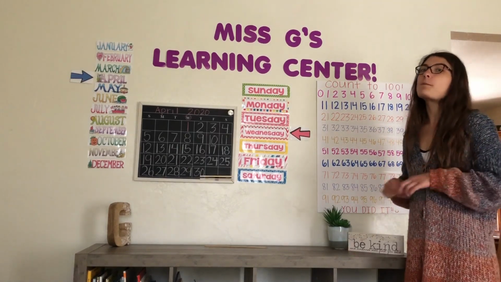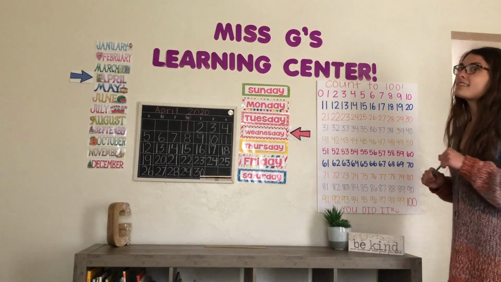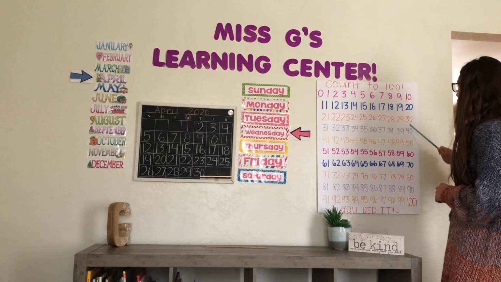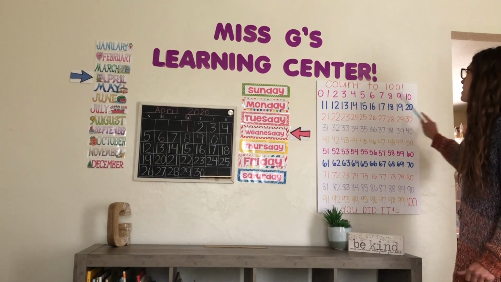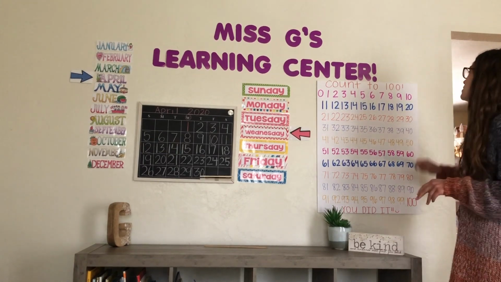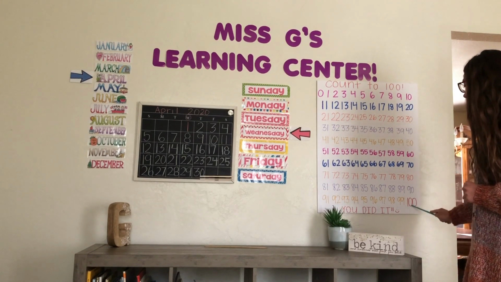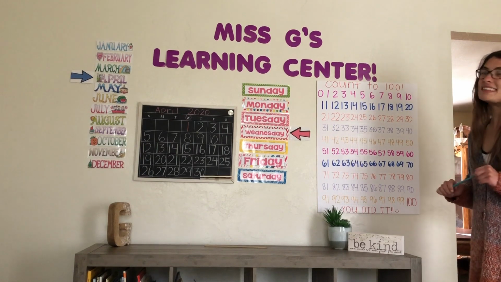So yesterday we counted our numbers by 5s. Today we're going to count by 10s. So this is going to be a lot quicker today than counting by 1s. So when we count by 10s, we just follow the numbers right down. All of our 10s end in a 0. Our 0 looks like this. So all of our 10 numbers are going to end in 0, and we see them all over here. We ready? Let's count to 100 by 10s.